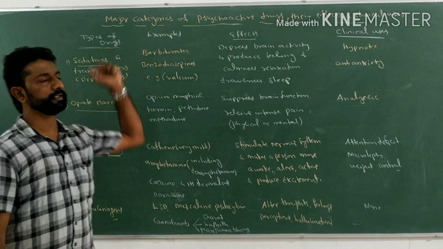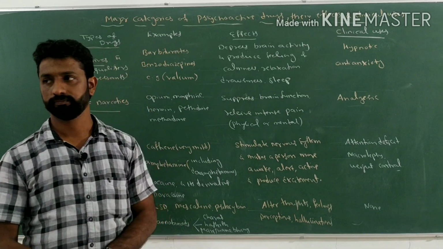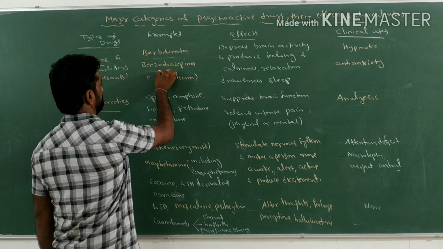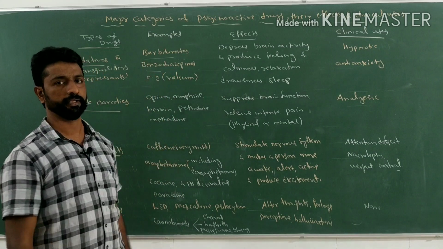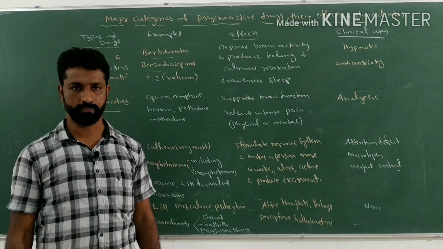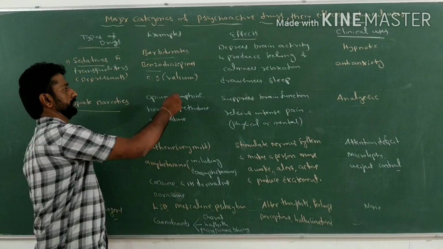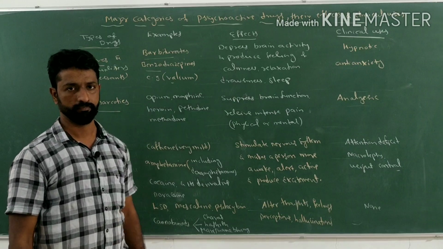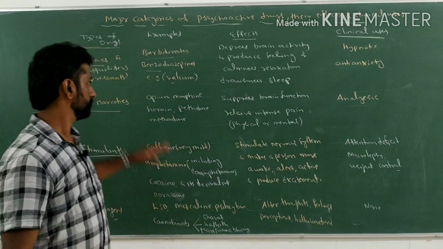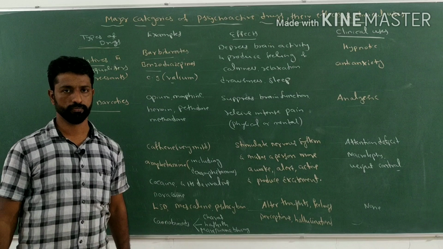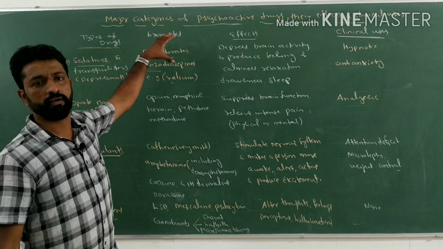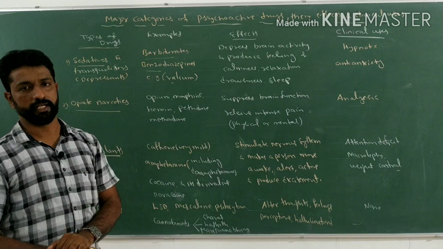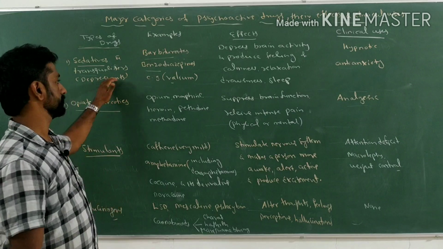What are the examples of these drugs? Examples for the sedatives, as we said earlier, are barbiturates and benzodiazepines. An example of such a benzodiazepine is Valium, which is an example of a sedative. What is the effect of these sedatives or tranquilizers, which can be used as depressants?